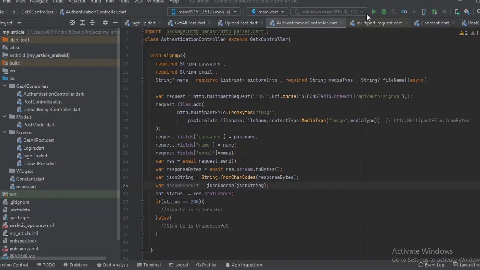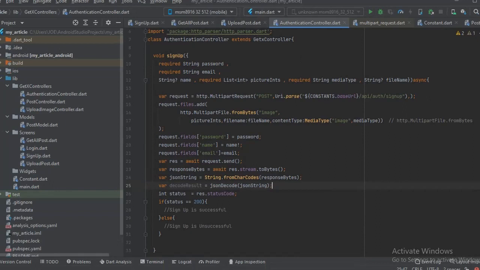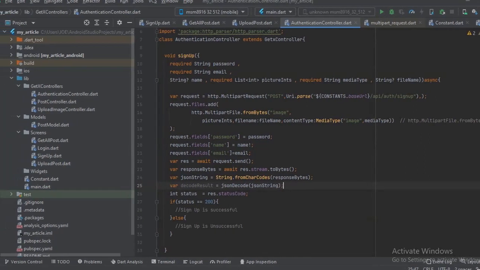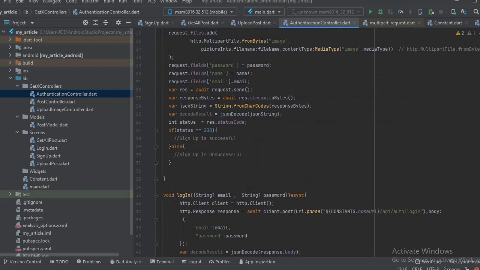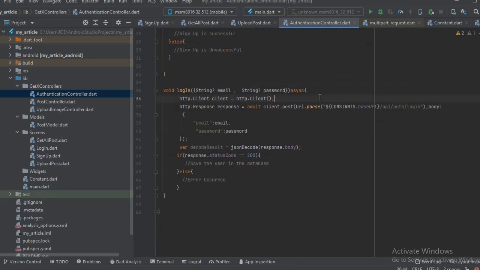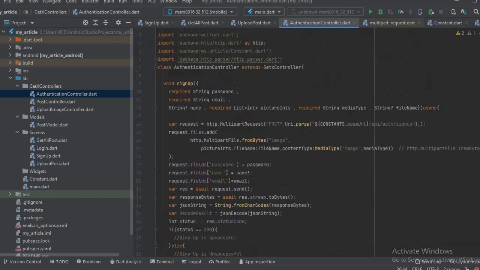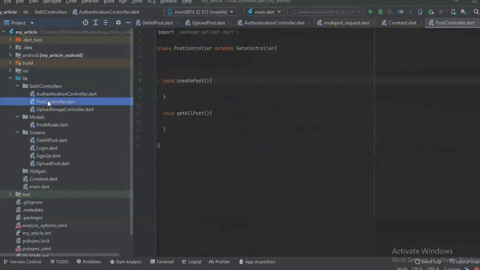Okay, so in the last video we actually stopped at dealing with the authentication controller, where we made the sign up, we connected to the sign up endpoint, we also connected to the login endpoint. So currently now the next thing to do before we build and design the UI is to go and work with the post controller, which is going to handle all the posts, get posts, single posts, all the posts, upload posts. You see create post.